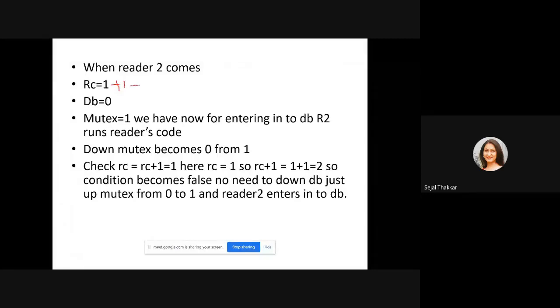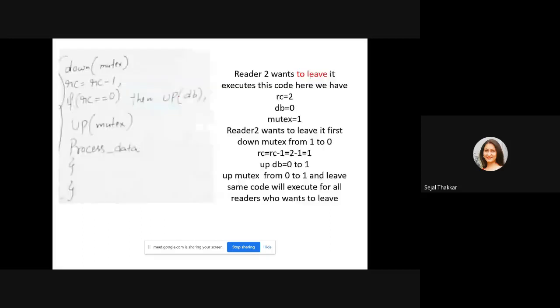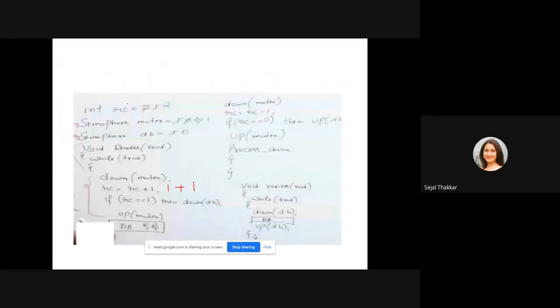readers in the database, because reader 1 is already there and reader 2 tried to enter the critical section. Okay, now what is it going to do after this? It is going to check this condition, RC equal to 1. This is not true because the RC value is 2. So it is not going to down DB. It will not execute this line. Directly, what will it do?